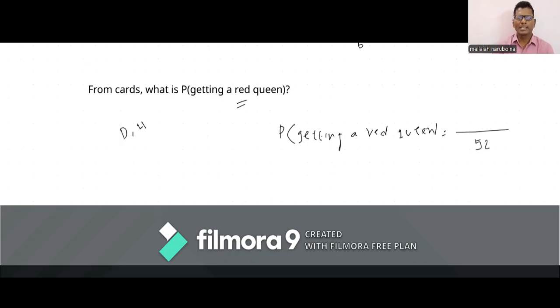Spades and clubs are black. In diamond, we have only one queen. In heart also, we have only one red queen. That means totally we have two red queens. So we write 2 here. After that we divide, we get the answer. 2 ones are 2, 2 twenty-sixes are 52. So 1 by 26 is the answer to this question.